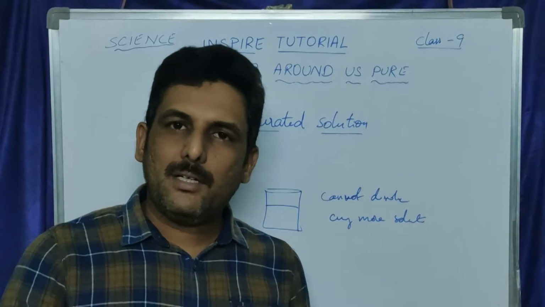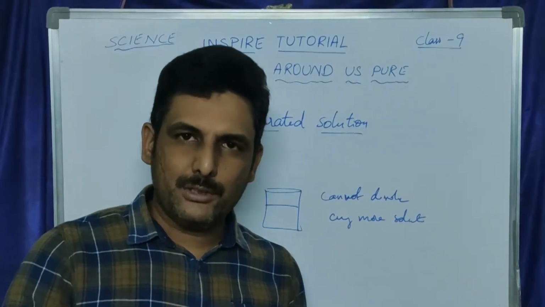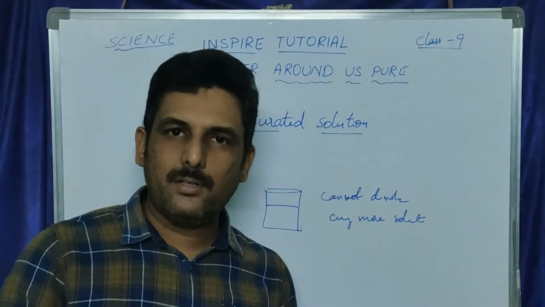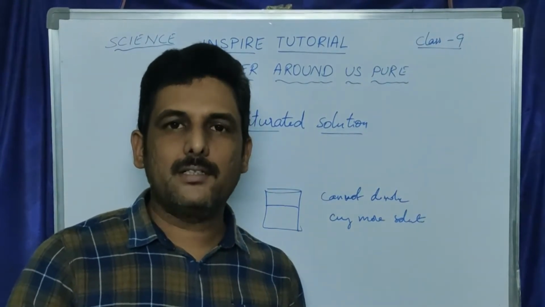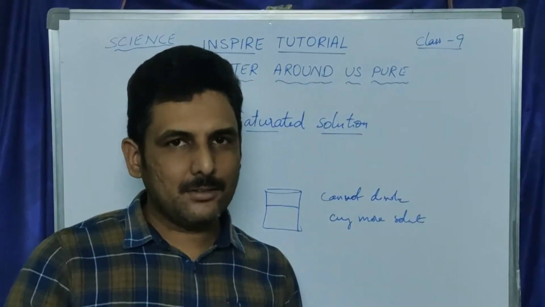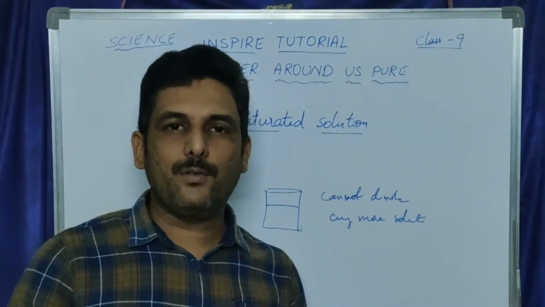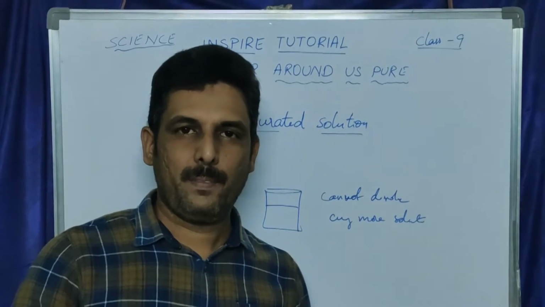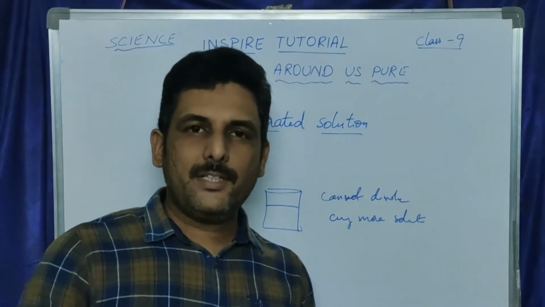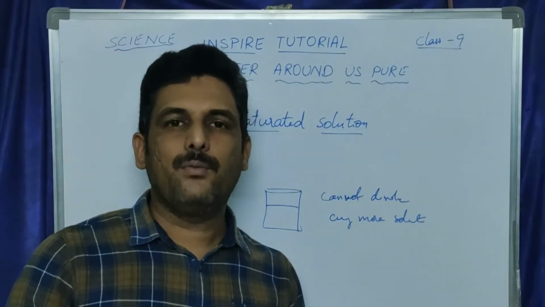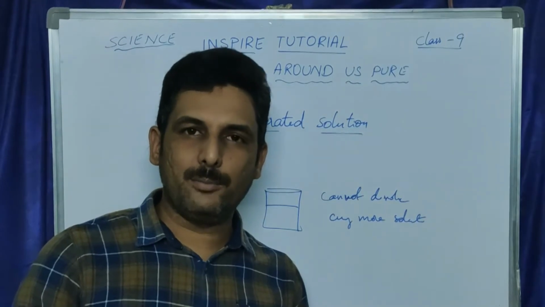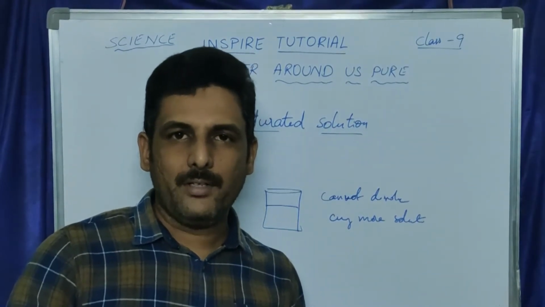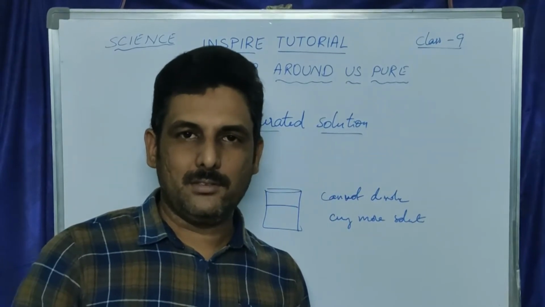The maximum amount of the solute that can be dissolved in 100 grams of a solvent at a particular temperature is called the solubility of that solute at that temperature. And different solutes will have different solubilities for a given solvent at a particular temperature.